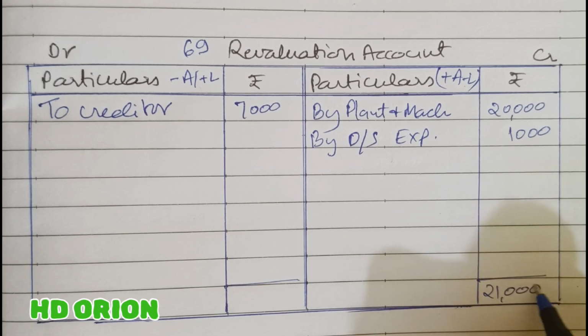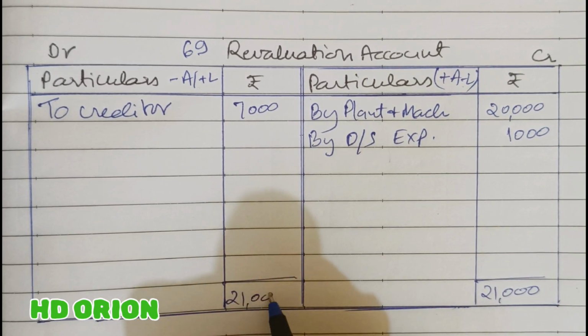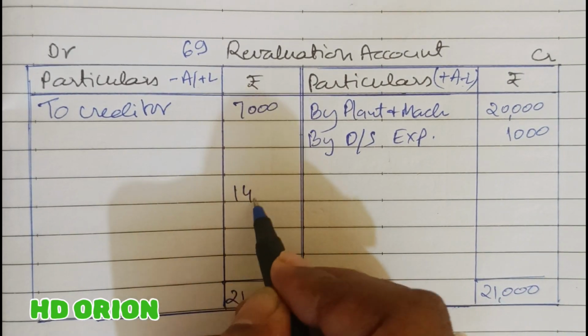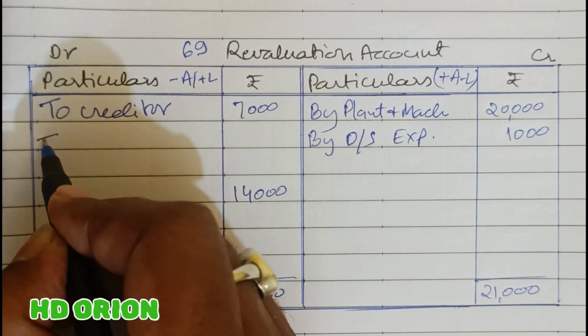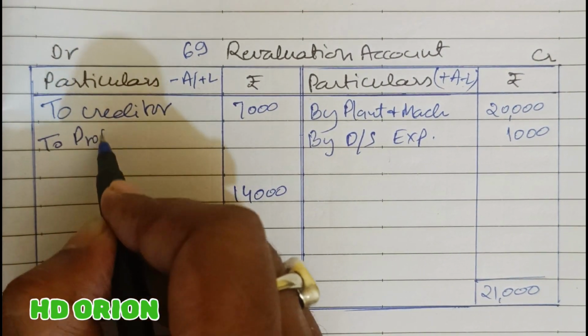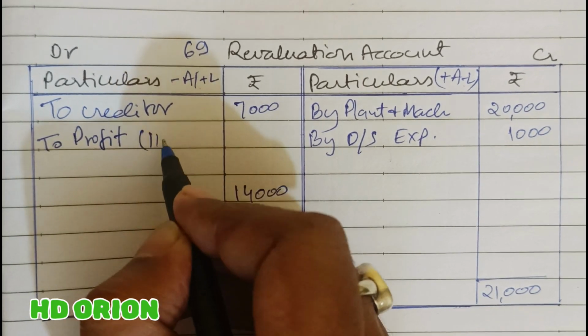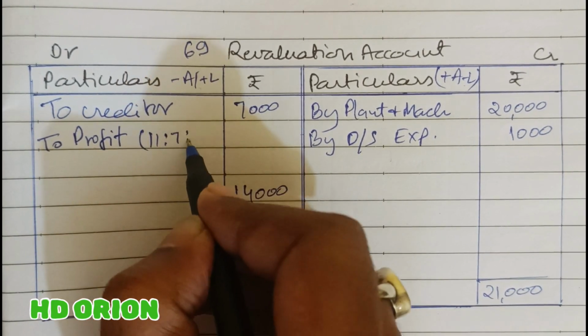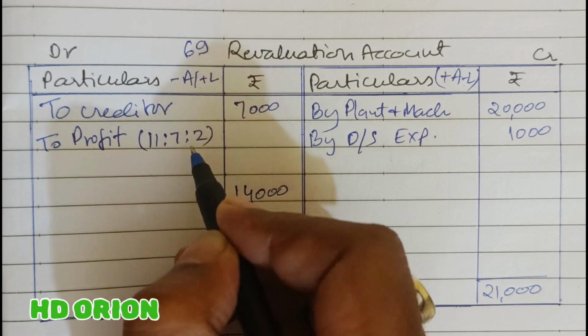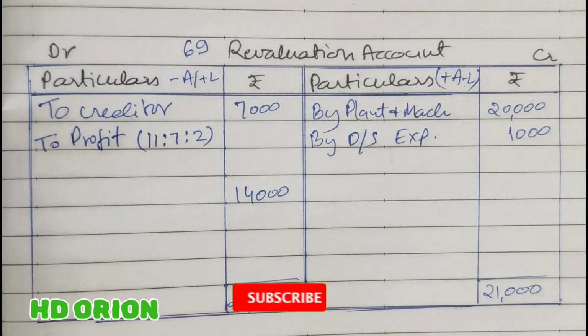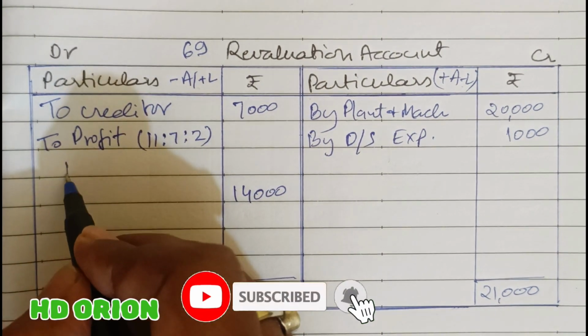Now we will see the profit or loss. So there is credit balance. Credit balance is a profit. There is a profit of rupees 14,000 to the old partners. So this profit will be transferred to the capital accounts of old partners in their profit sharing ratio, which is 11:7:2. And the partners are Divya, Yasmin and Fatima.